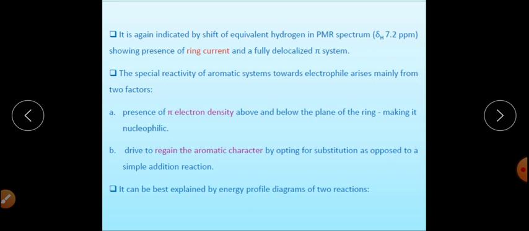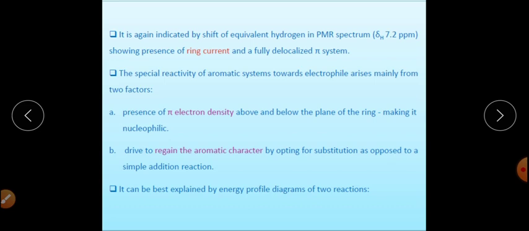Now, the special reactivity of this aromatic system towards the electrophile is mainly because of two factors. What are these two factors?